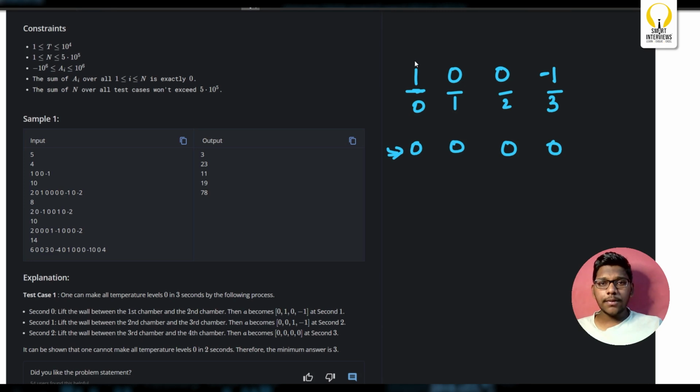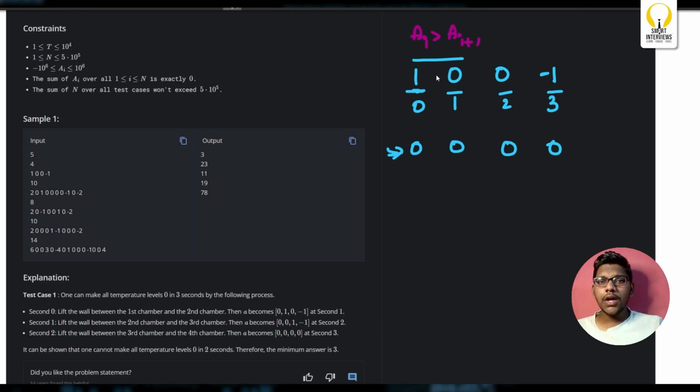If you consider these two chambers, you can observe that a of i is greater than a of i plus 1. The temperature of the ith chamber is 1 and the temperature of the i plus 1th chamber is 0.